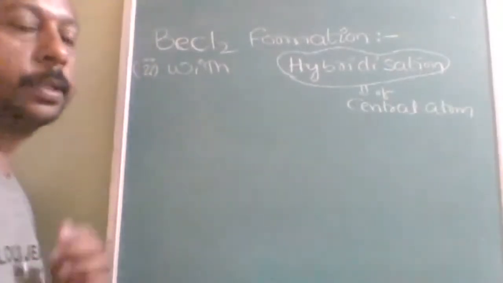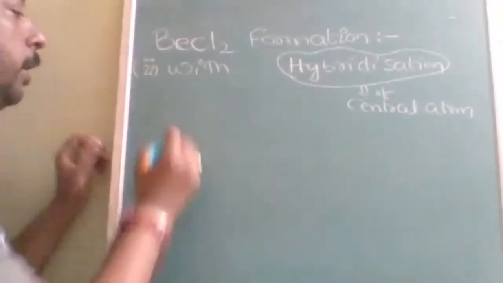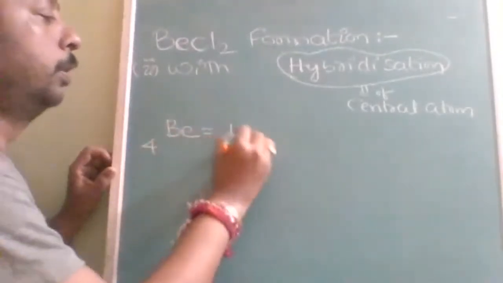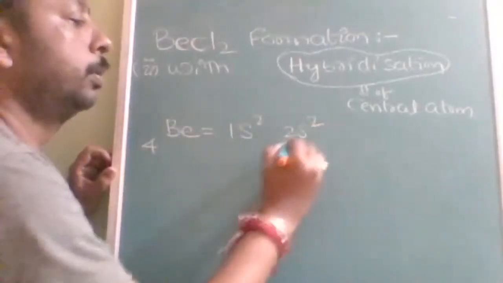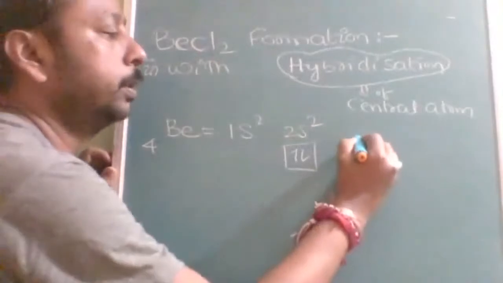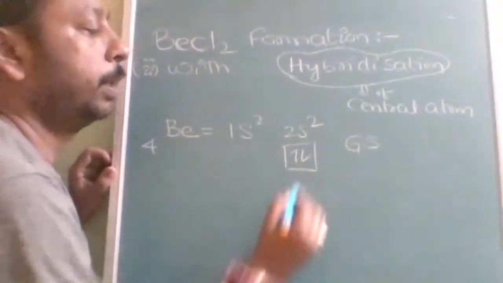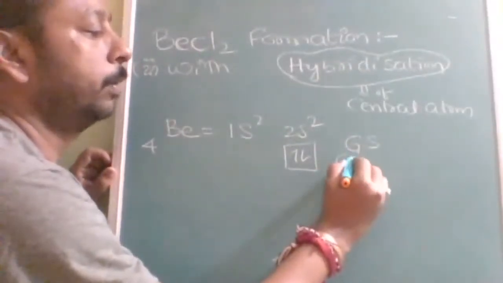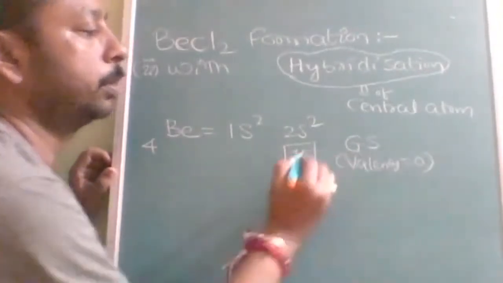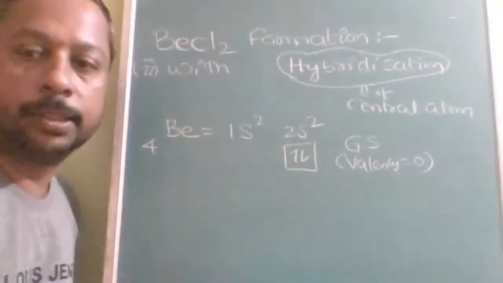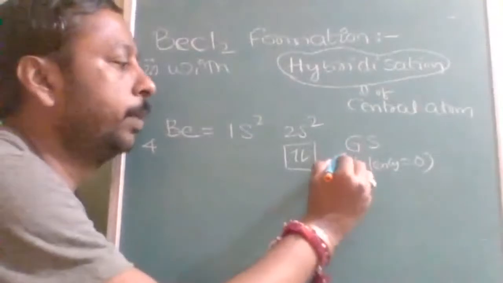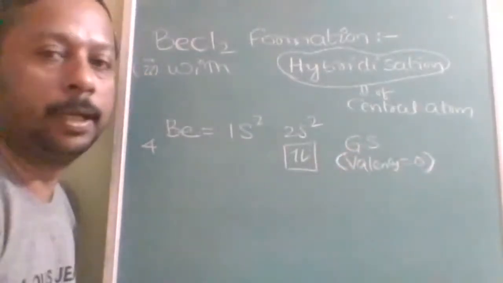So let us take beryllium as the central atom. Beryllium's atomic number is 4, with configuration 1s2, 2s2. This is called the ground state. But in the ground state, what is its valency? It is 0, because there are no unpaired electrons. Valency is equal to the number of unpaired electrons.